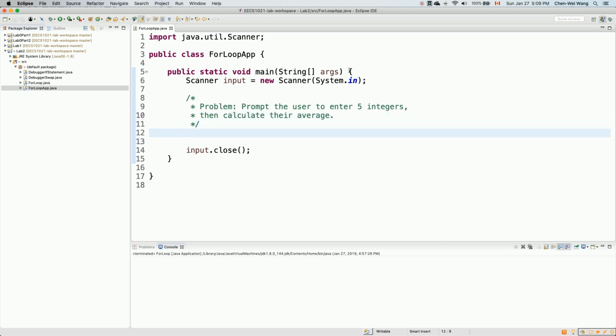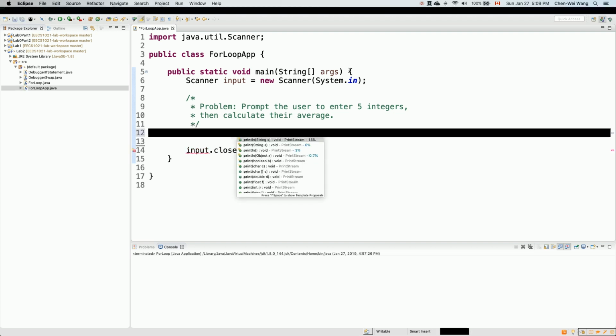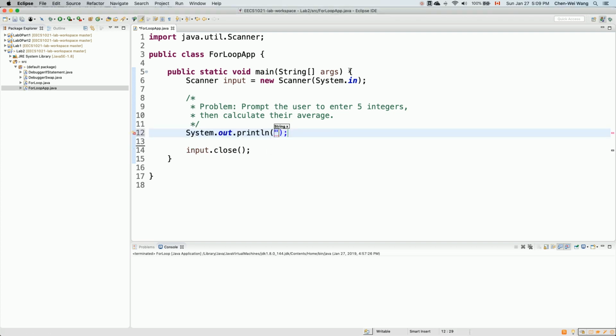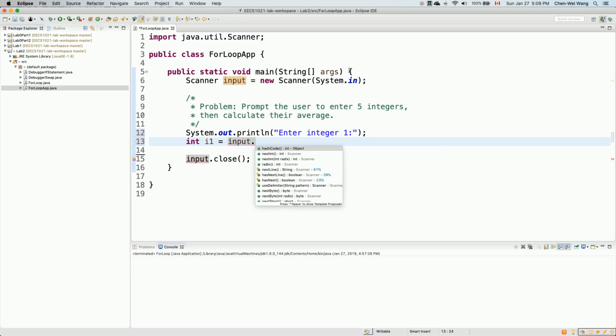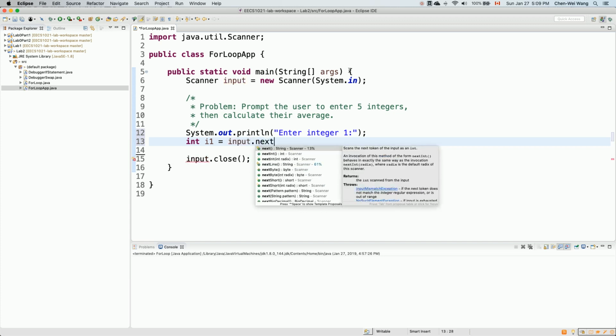Okay, let me show you the evolution from the version without the for loop to the for loop version. Without the for loop, how will we do it? You're going to say System.out.println over here, enter integer 1. And then you say input integer I1 is assigned to, let's say, integer 1. How about that? I1 is input.nextInt.